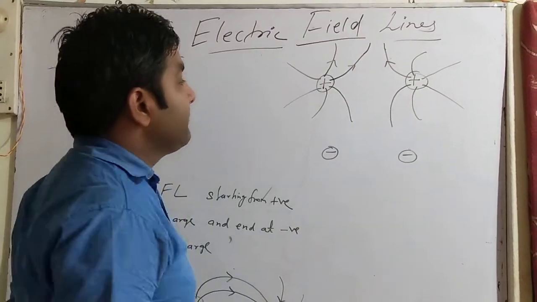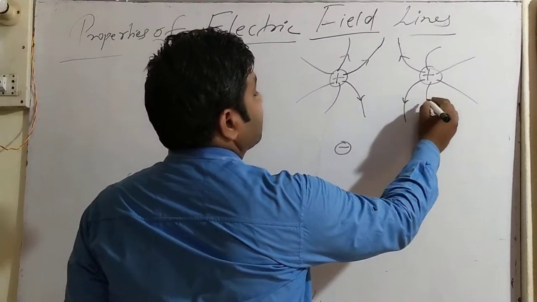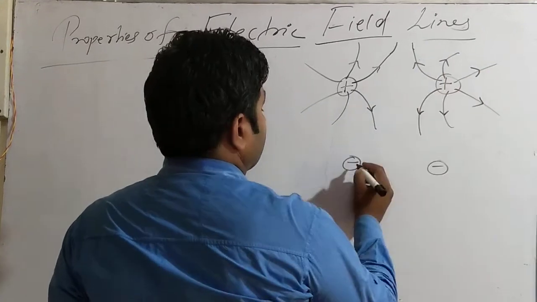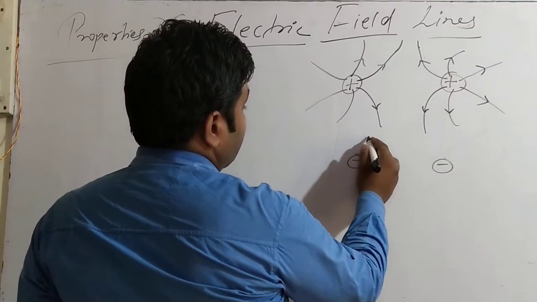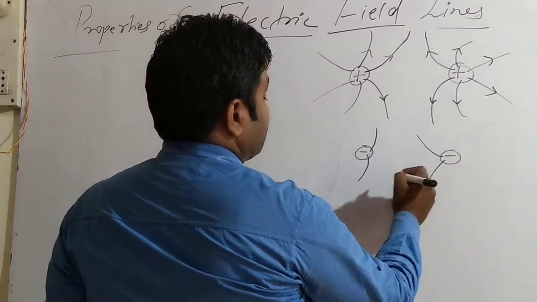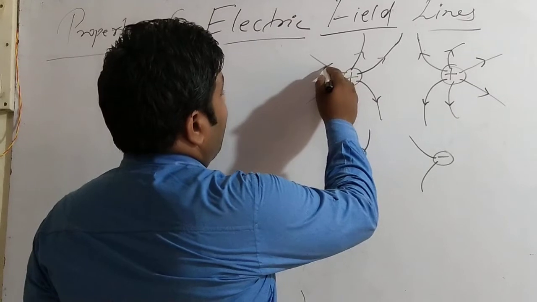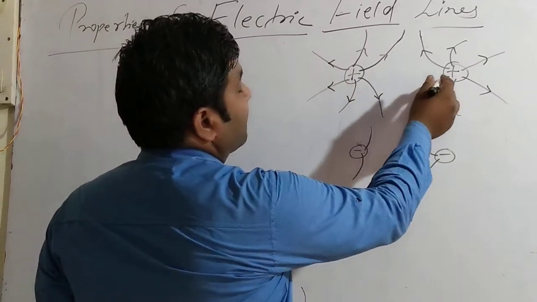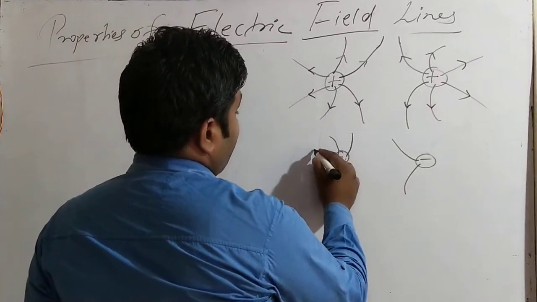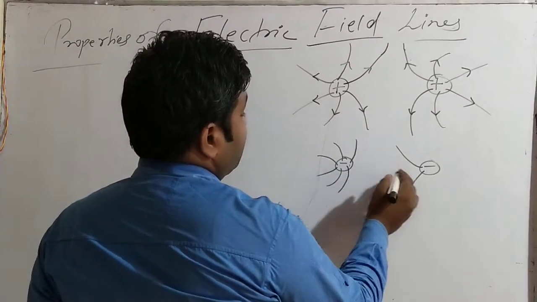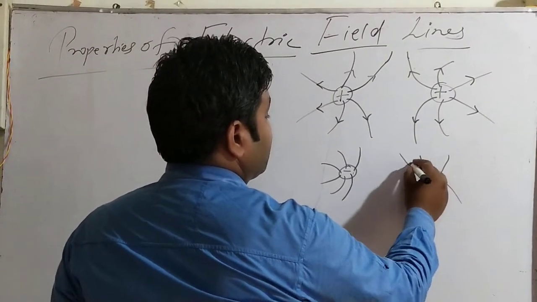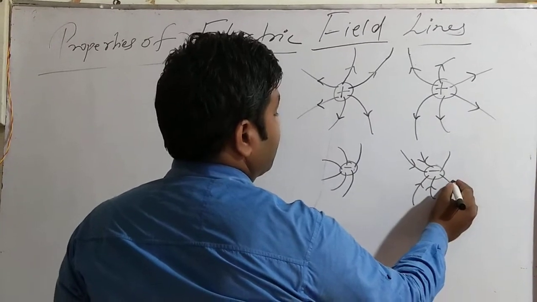A very simple concept or diagram. In the case of positive, lines always go outwards in both positive charges. In the case of negative, always inwards, that is towards the negative charge.